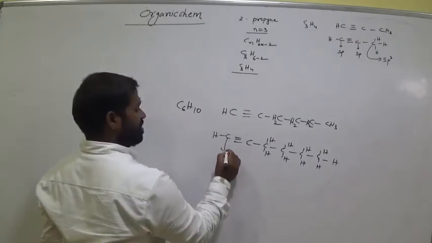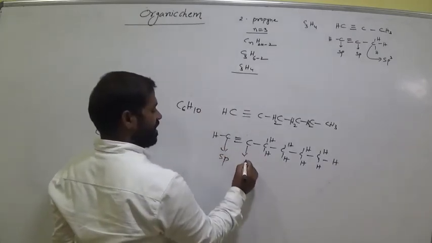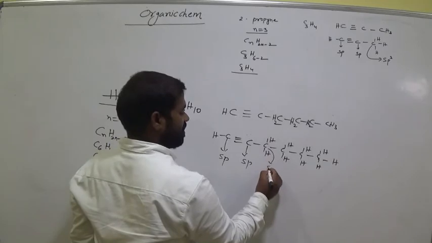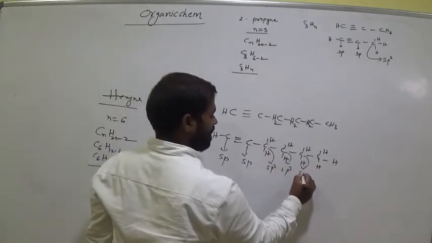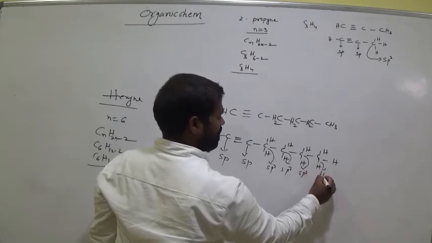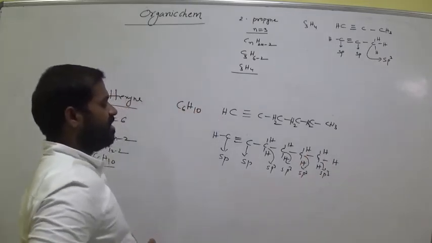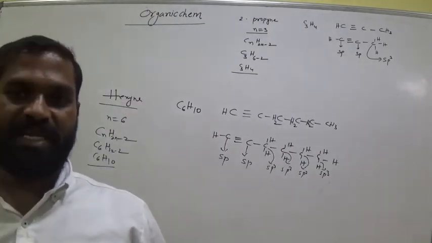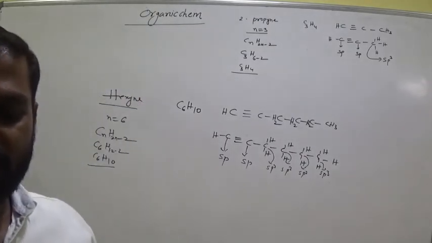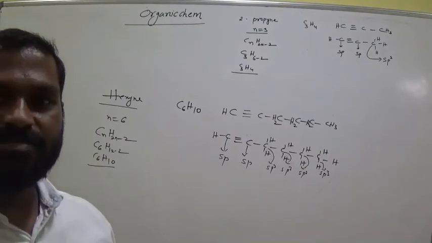Now what is the hybridization here? sp. What is the hybridization here? sp. For this one sp3. For this one sp3. For this one sp3. For this one is also sp3 hybridization. Okay, all are single bonds, so that is sp3. If there is any triple bond, sp. If there is any double bond, sp2. Okay, is it clear, all of you, everyone?